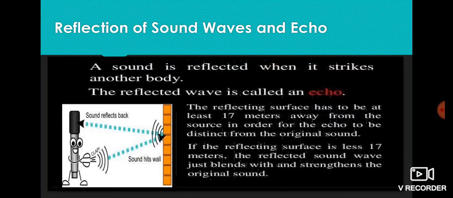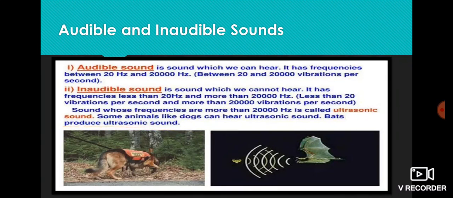Moving on, the next topic, reflection of sound waves and echo. A sound wave is reflected when it strikes another body. The reflected wave is called an echo.